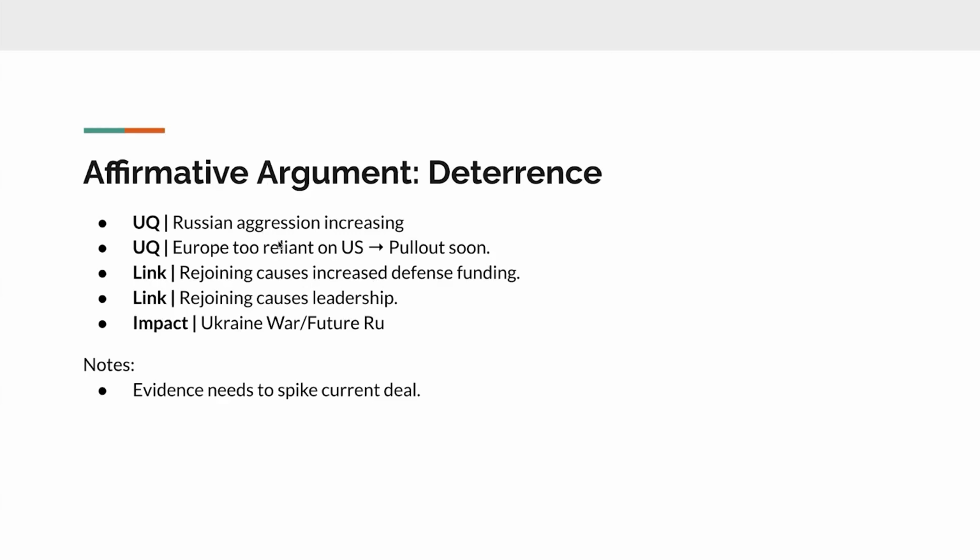And then that would solve whatever your uniqueness highlights, whether it be Ukraine, a future Russia war, the Baltics invasion, etc. Important is that this evidence needs to spike the current deal because the reset deal did cause an increase in defense spending. So evidence needs to say that either that's not enough or maybe they're not going to actually follow through with that, something like that.